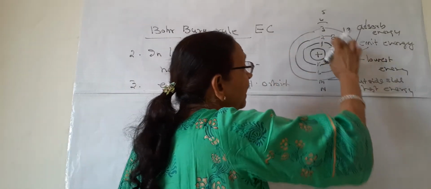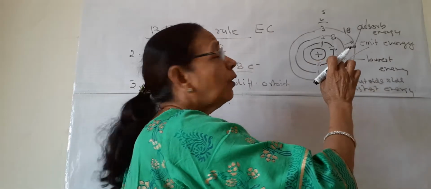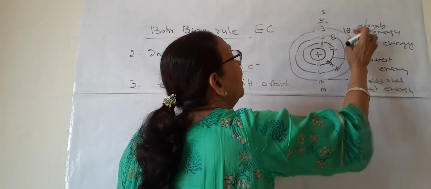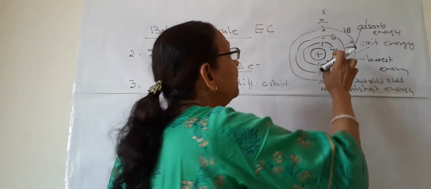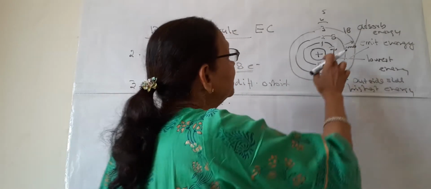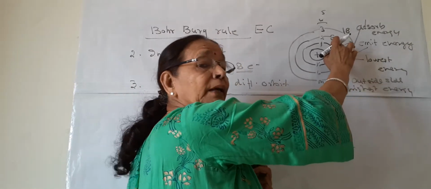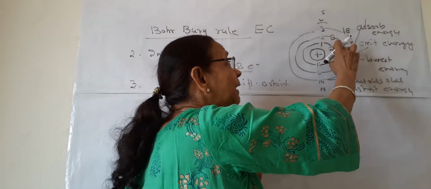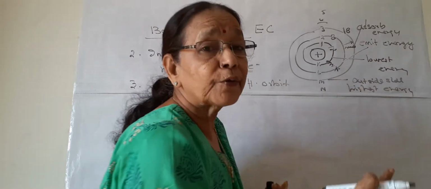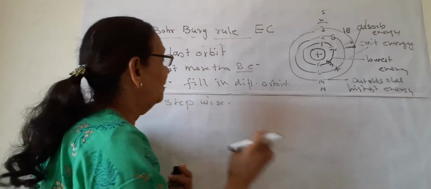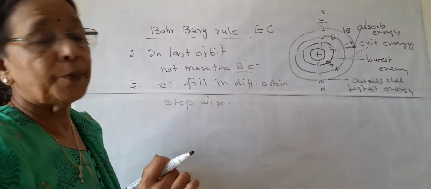So first 8 should be filled, not like 7 is here and 1 goes to the third shell. No, it cannot be. This is the stepwise filling. First, the shell should be filled completely according to its capacity, and then the electrons go to the next shell. This is the third point.